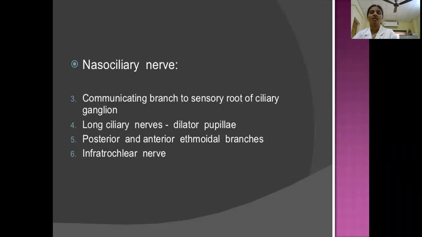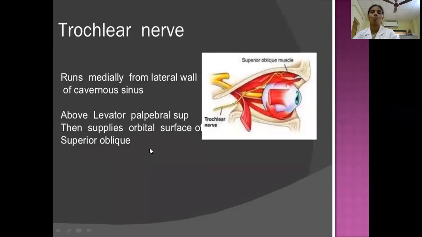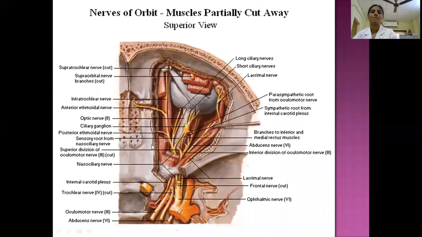The nasociliary nerve is the other branch of the ophthalmic division, and here it gives off important branches. This is the nasociliary nerve. It enters the orbit through the superior orbital fissure and gives off the posterior ethmoidal nerve and anterior ethmoidal nerve.